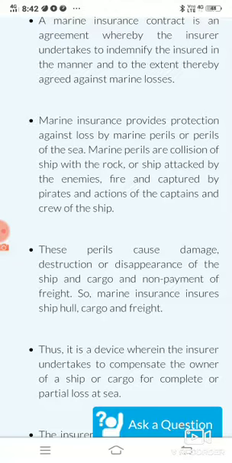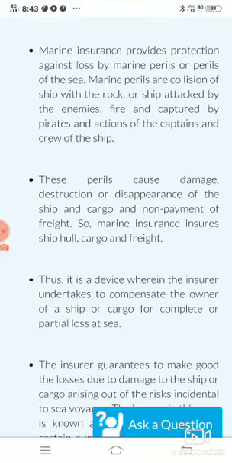This can be the collision of a ship with a rock, which will also damage the ship, or the ship being attacked by enemies, fire, and capture by pirates, and the actions of the captain and crew of the ship. In any case, if the ship gets damaged, the amount will be paid to the insured.